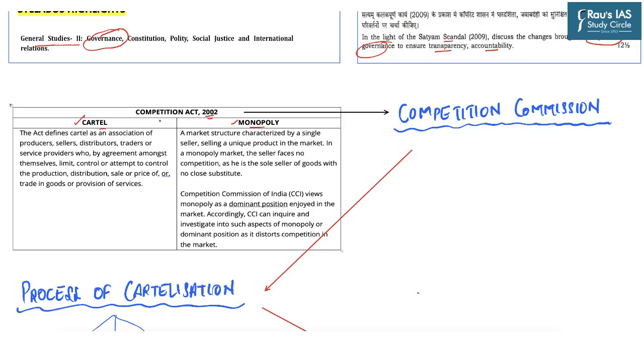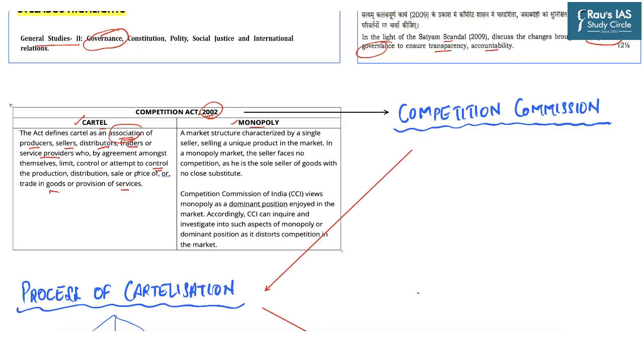So the Competition Act 2002 defines the cartel as an association of either the producers or sellers or distributors or traders or service providers, which means association of anyone in the supply chain of any goods or services, and they attempt to control or manipulate the sale or price of goods and services.